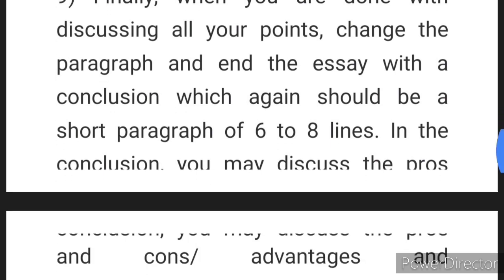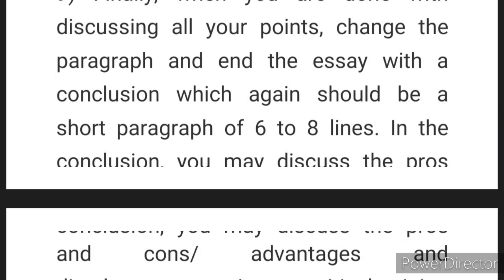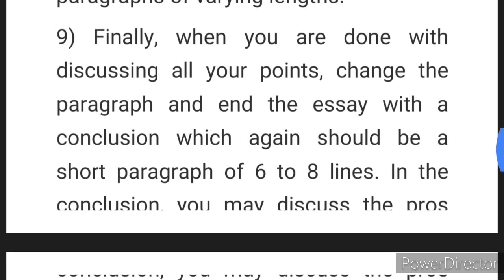But once you have written approximately the length which you normally write for 300 to 350 words at home, you have practiced, you know more or less your essay has come to that length. Now here there is a question. Some students are confused sometimes and they ask, sir, 300 or 350? Now the thing is, 300 is your lower limit, 350 is the higher limit.